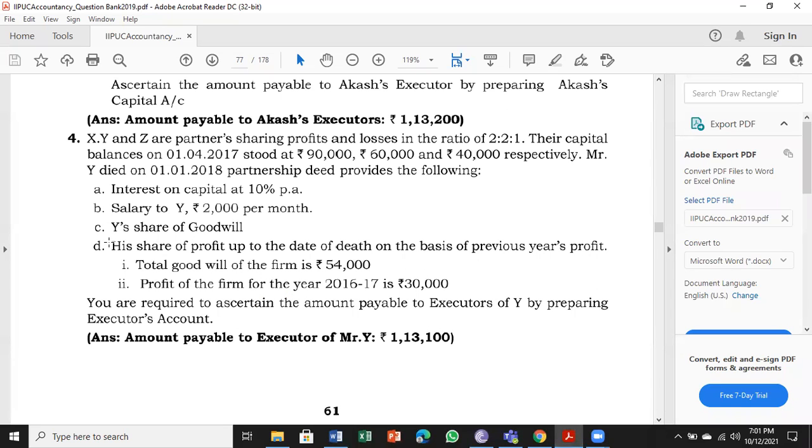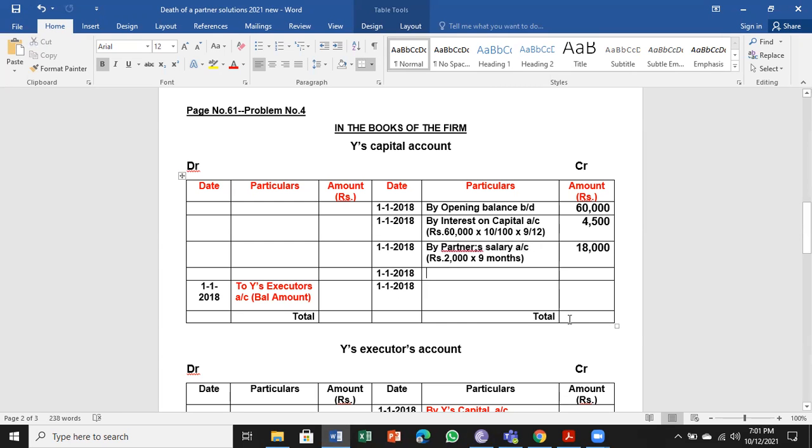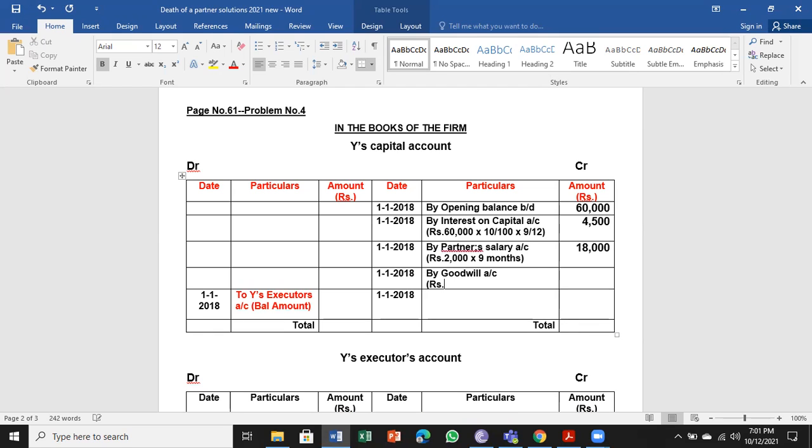Next, Y's share of goodwill. For that, we have to see this sentence: total goodwill of the firm, 54,000. Goodwill comes on the credit side again, as it is a benefit for the partner. The goodwill of the firm, that means all 3 partners together, is 54,000. What is the share of Y?